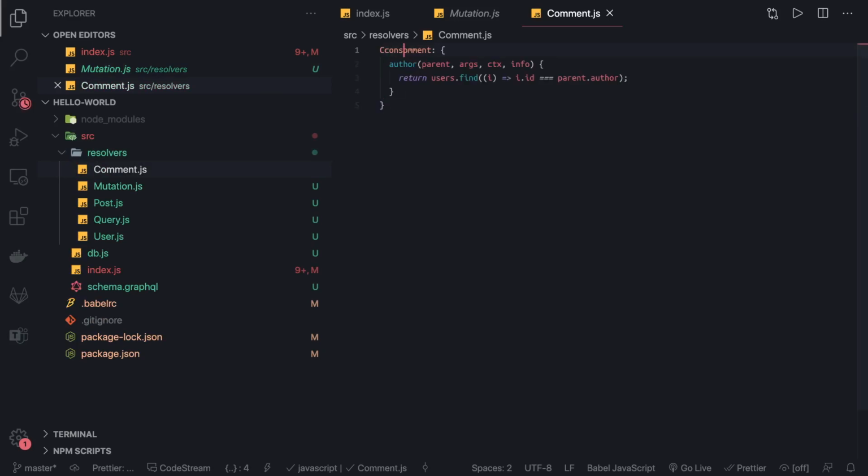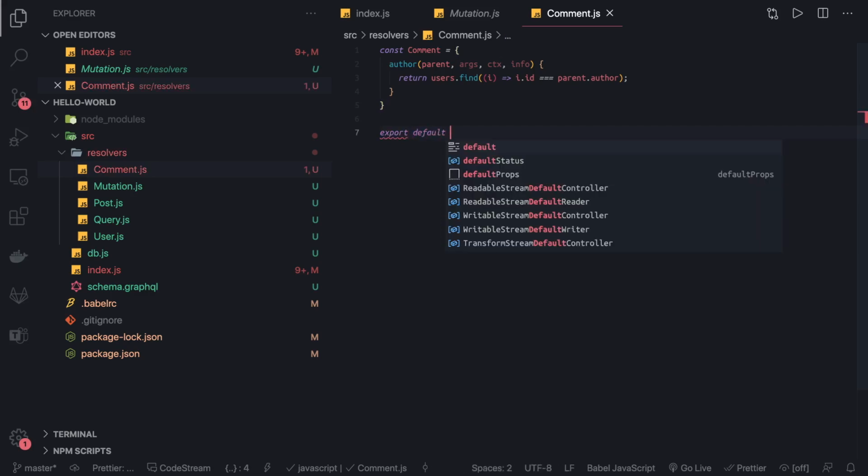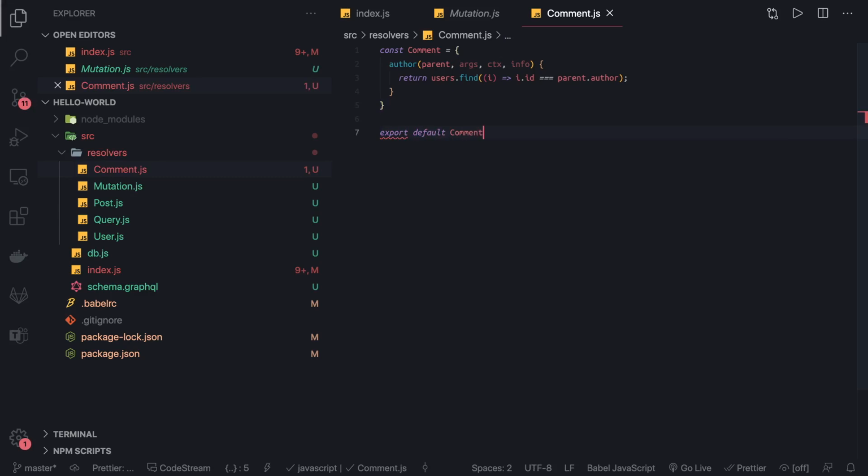On that, const comment can be a simple function. Okay, there is a typo, and here this is a simple function we have written. Comment has author information, right, and we can export this, export default comment.